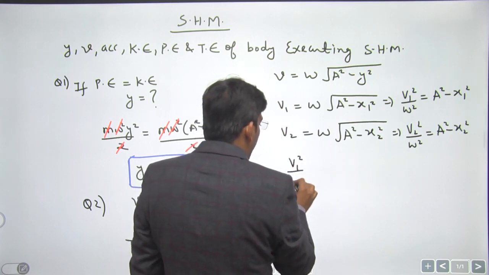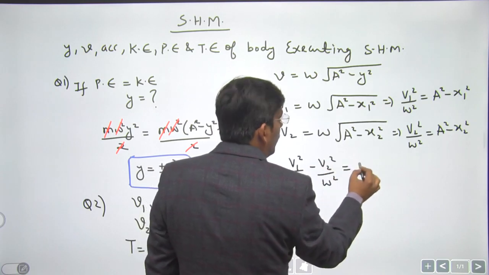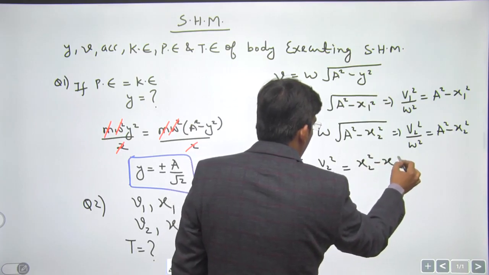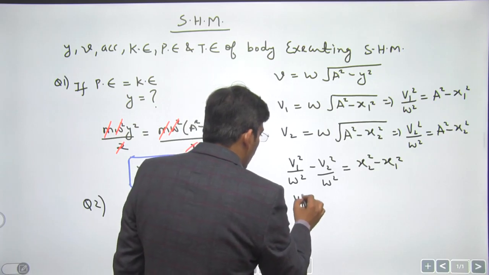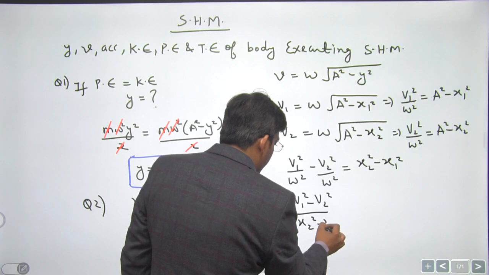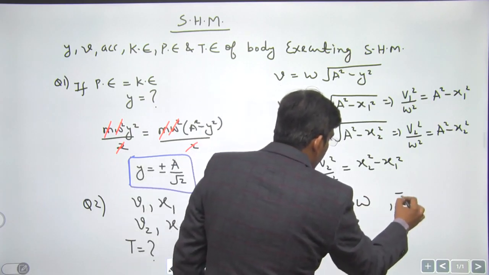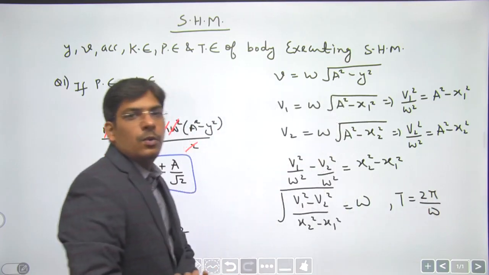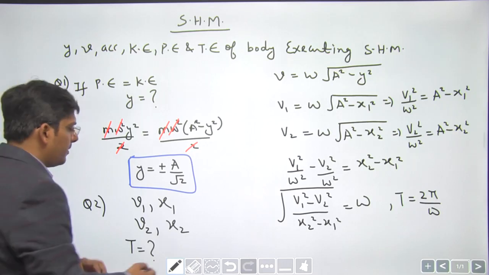So v1 square by omega square minus v2 square by omega square is equal to, dear students, I suppose x2 square minus x1 square, right? So this v1 square minus v2 square divided by x2 square minus x1 square under the root becomes omega, and you know this time period is going to be 2 pi divided by omega, dear students. Okay. Kindly write, dear students, this was an easy question.